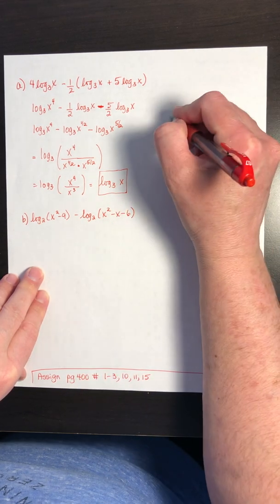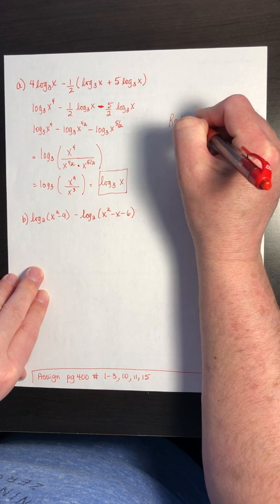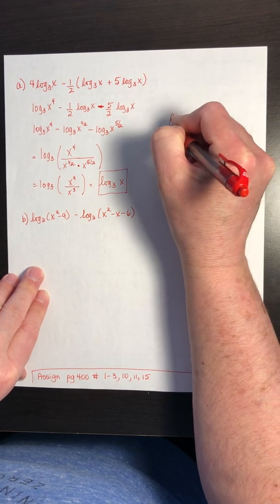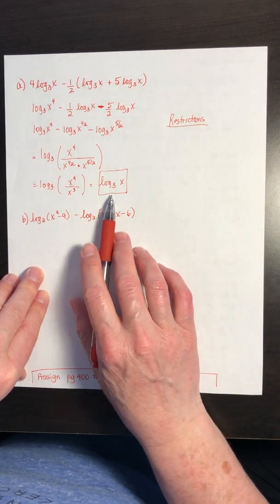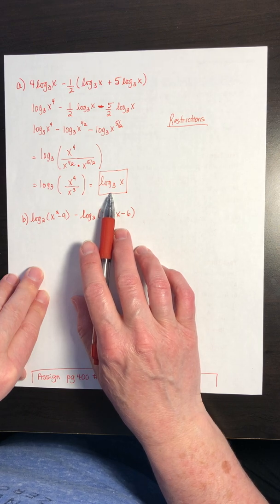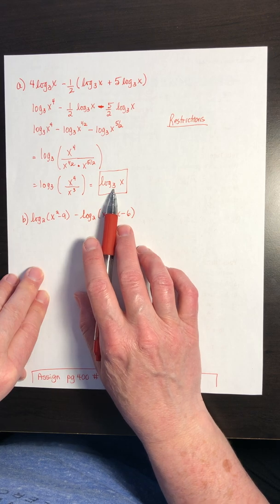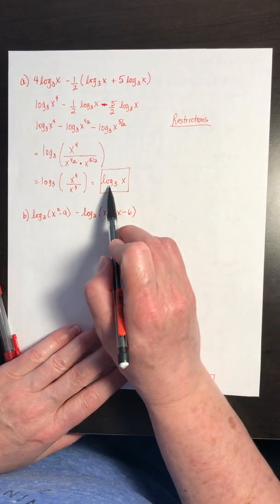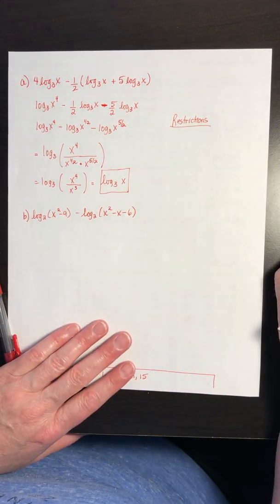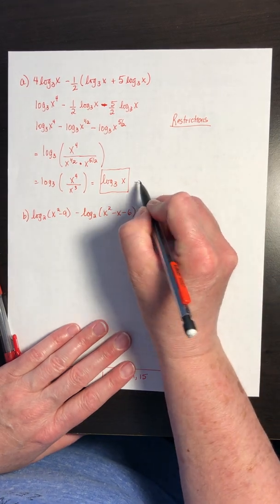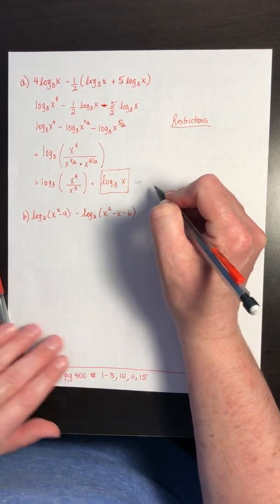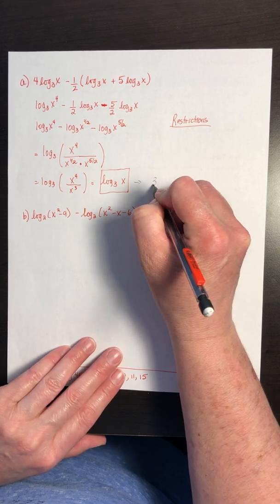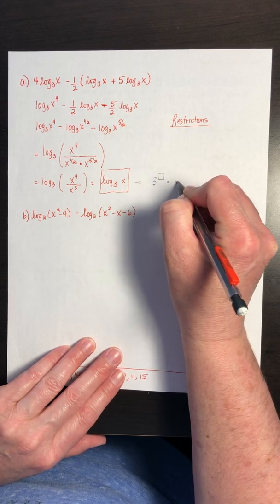But it was also asking us about restrictions. And earlier on in chapter 8, we talked about certain limitations when we had logarithm expressions. You may remember that our bases were positive numbers. And for that reason, when you look at something like log of x in base 3, if I were to think of this with converting it to exponent form, what we're talking about is 3 to some power is going